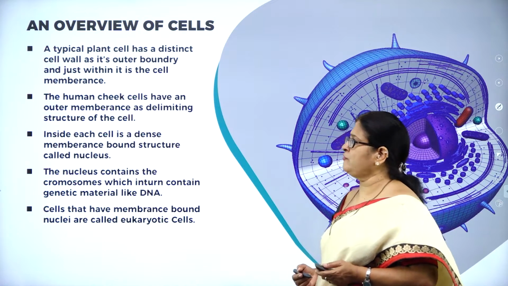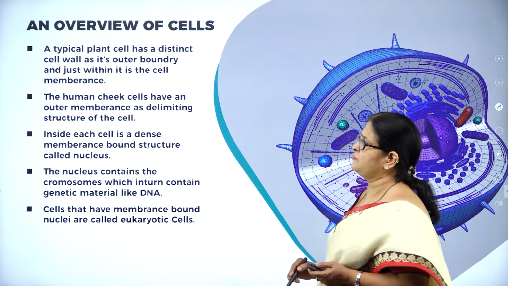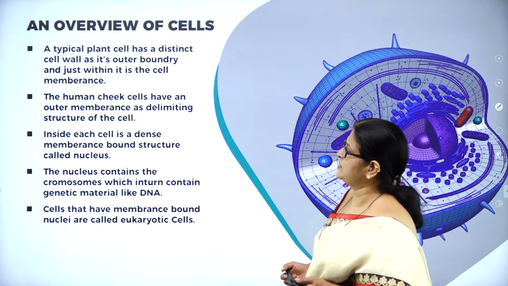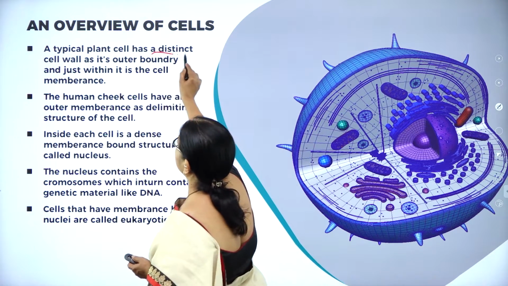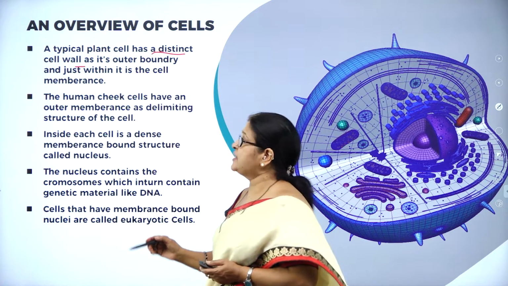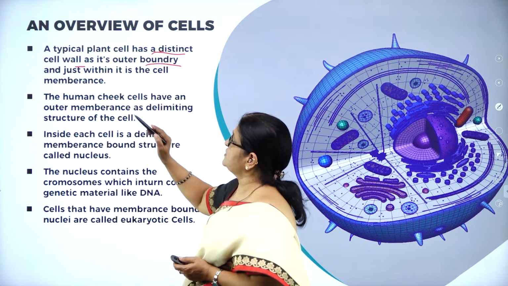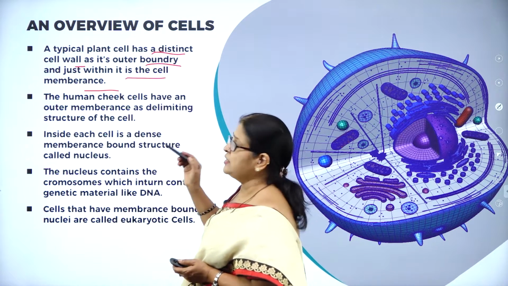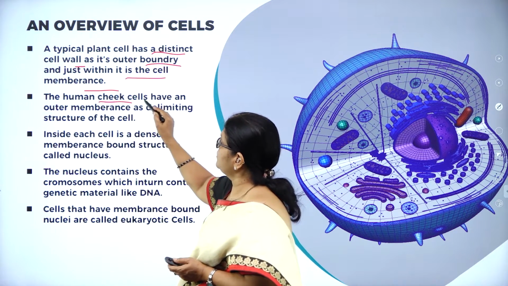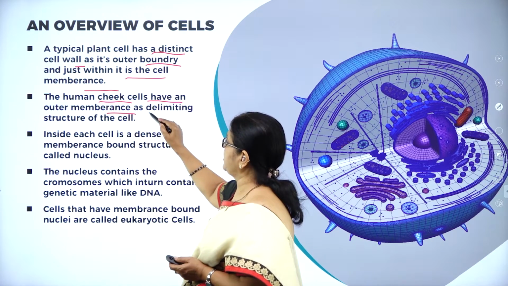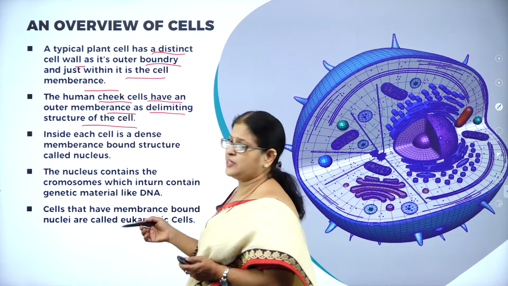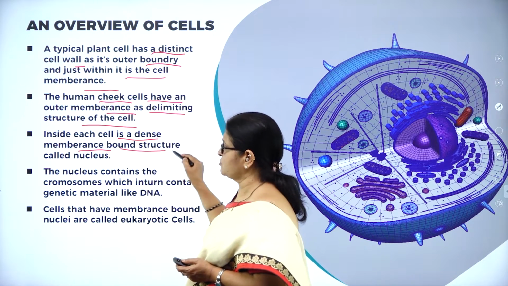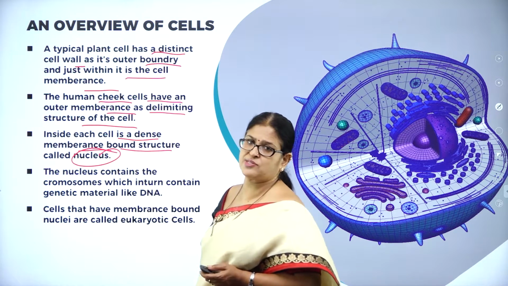An overview of cells. Here you can see the beautiful picture of a cell. What is the difference between a plant cell and an animal cell? A typical plant cell has a distinct cell wall as its outer boundary, and just within it is the cell membrane. For example, the human cheek cells you come across have an outer membrane as the delimiting structure of the cell. And inside each cell is a dense membrane-bound structure called the nucleus.